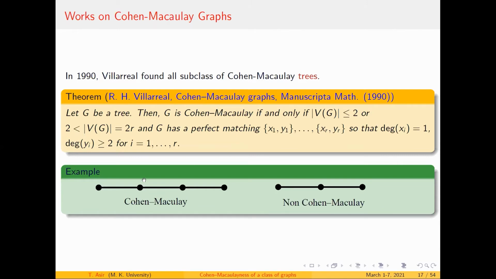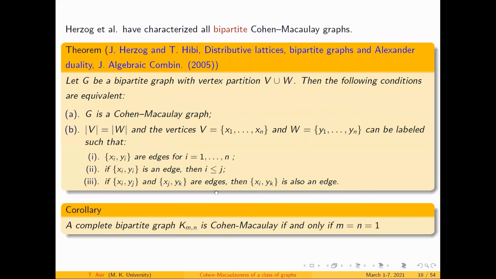So here I have given 2 examples, one Cohen-Macaulay and the other non-Cohen-Macaulay. Here I have 4 vertices with the partition. I can take this as x1, this is y1, and here this is x2, this is y2. Then the degrees of x1 and x2 are 1 and the degrees of y1 and y2 are more than 1. Therefore, this satisfies the condition for Cohen-Macaulayness of the tree. Therefore, this graph is Cohen-Macaulay, whereas this graph has only 3 vertices, which does not satisfy the even number of vertices condition. Therefore, this is not Cohen-Macaulay.